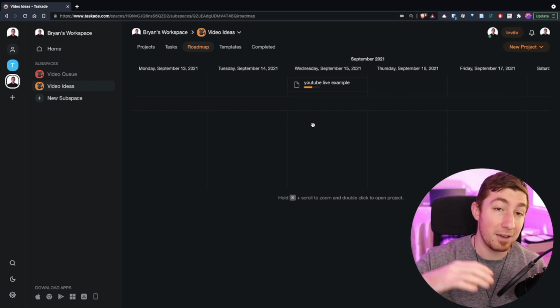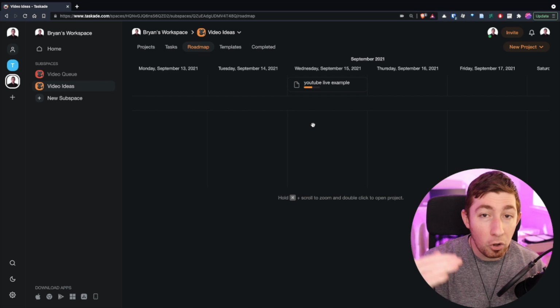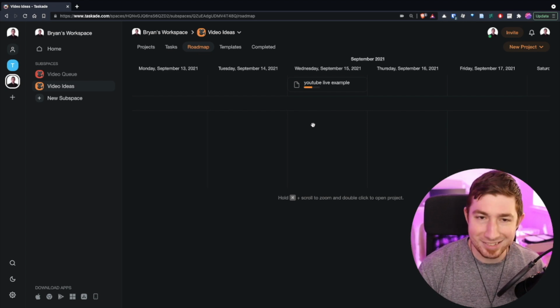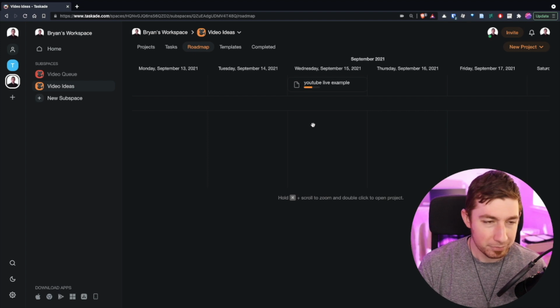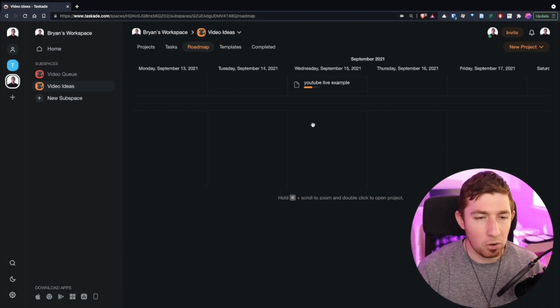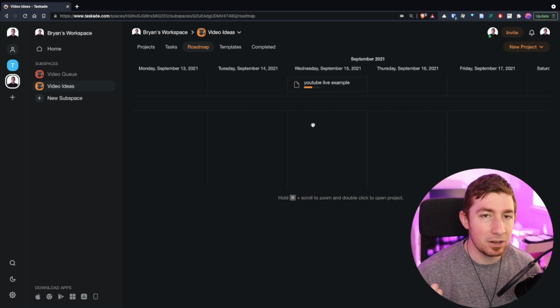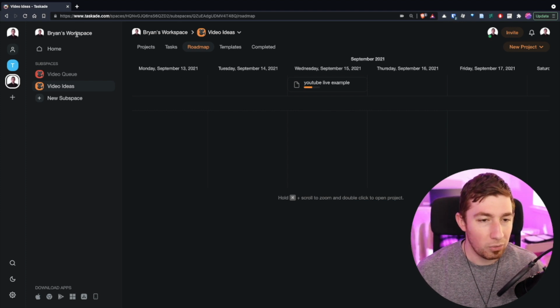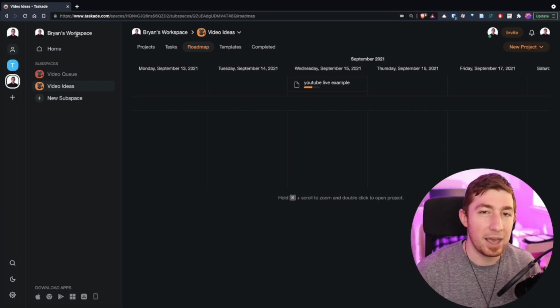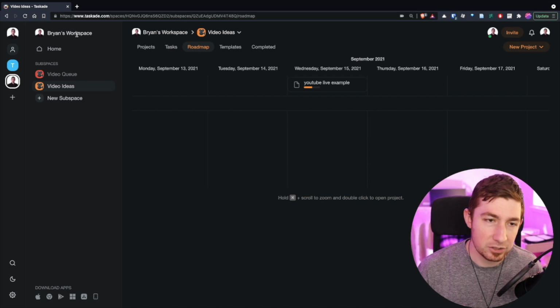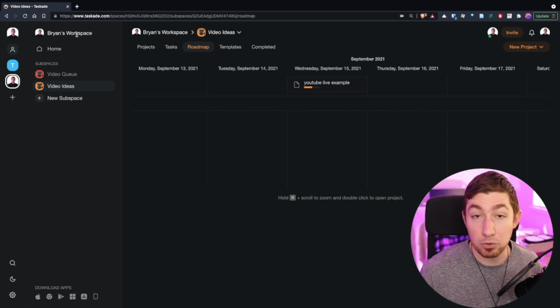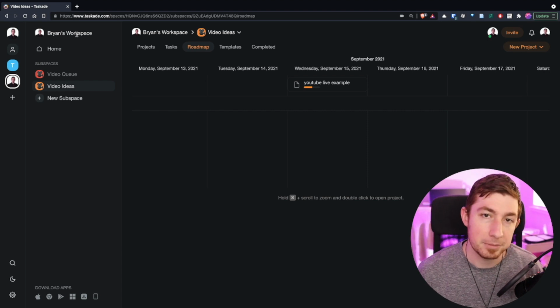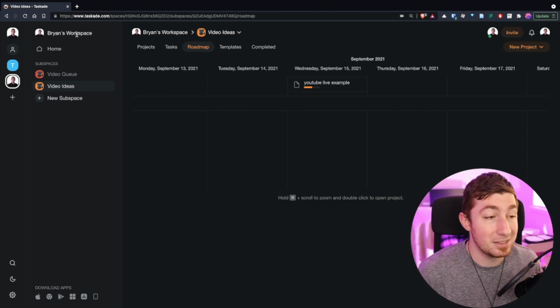From that project, you have the whole subspace that has all these projects like that, organized, tagged, assigned, due dates in this Gantt kind of view for the projects, and then ultimately all of it living in workspaces. So this is already a great way of breaking things down progressively into smaller, more manageable chunks for a collaborative team effort, and a great way of project management. And the best part is that for the basic model, it's free.